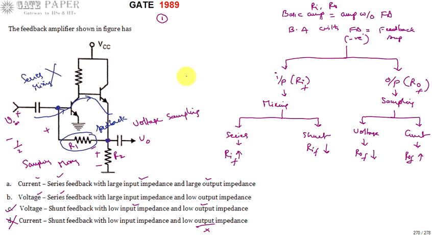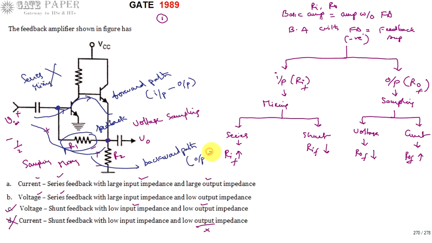Reverse path should always be taken through non-active components. This is called the forward path, that is input towards output, and this is treated as the reverse or backward path. Whenever you go from output to input, it should not include active devices.